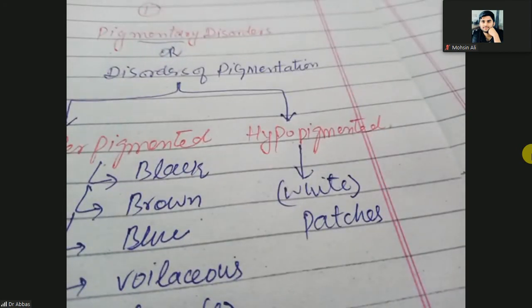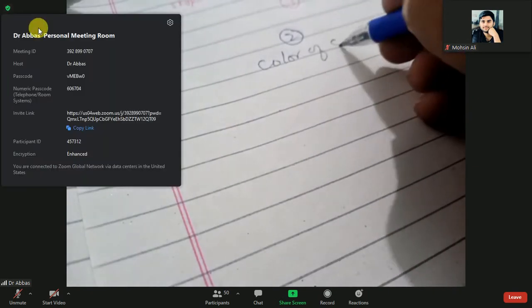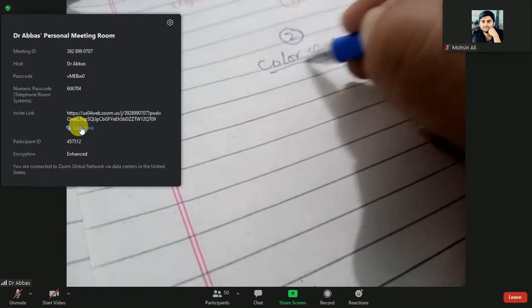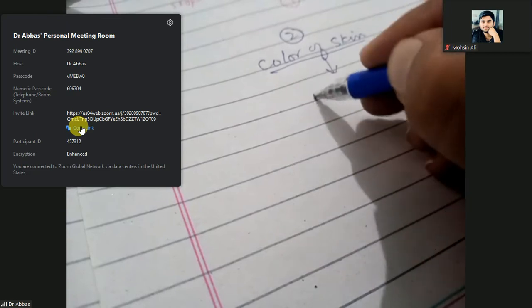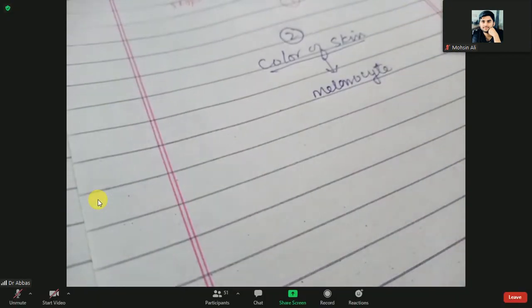Clear? So why these different pigmentations, hyper or hypopigmentation of the skin? What are the reasons for the hypopigmentation and hyperpigmentation? It is due to the melanin production. The color of the skin is due to melanocytes.